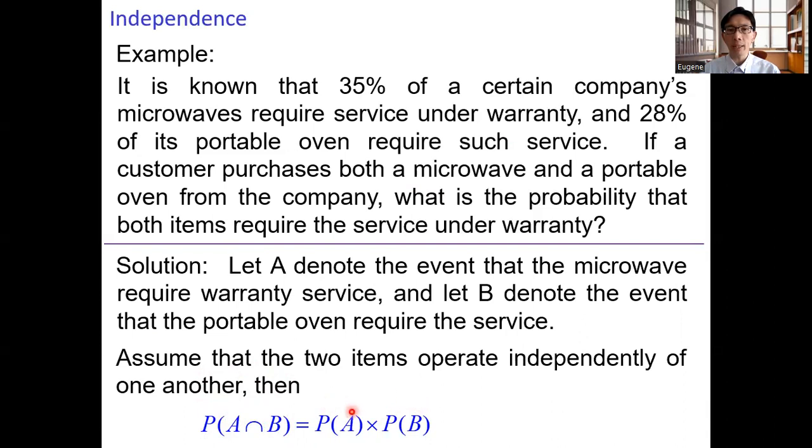The probability of A is the probability that the microwave requires warranty service, which is equal to 0.35. And then the probability of B, the probability that the portable oven requires the service under warranty, is 0.28. Upon calculation, we get 0.098. This is the probability that both items require the service under warranty.